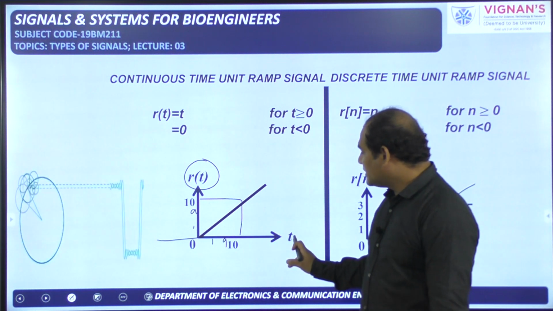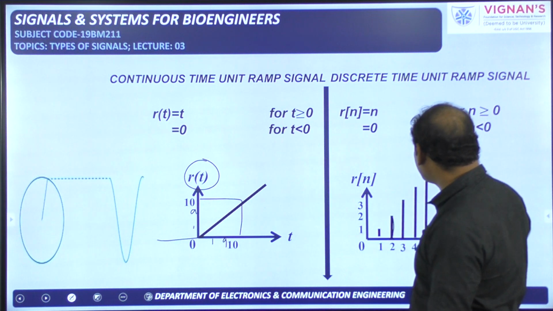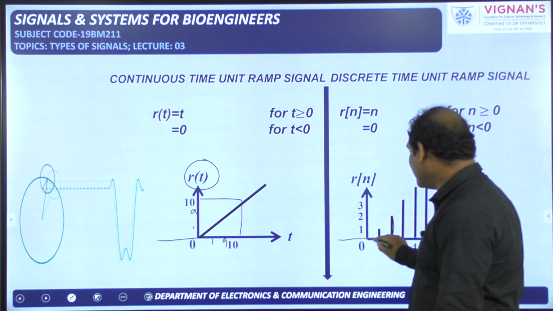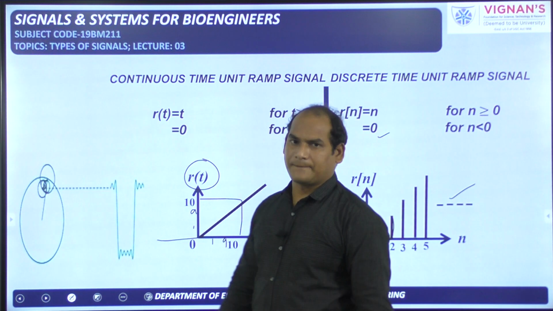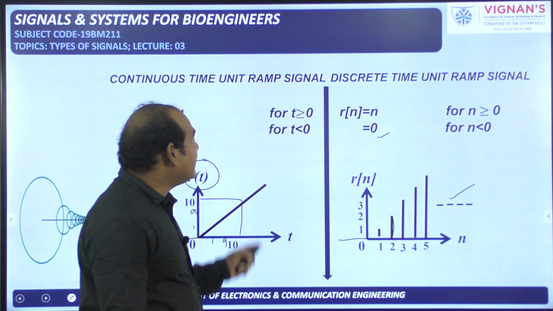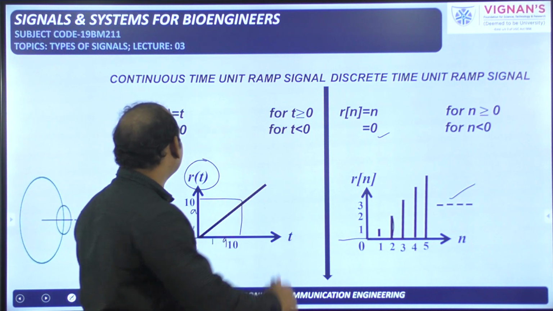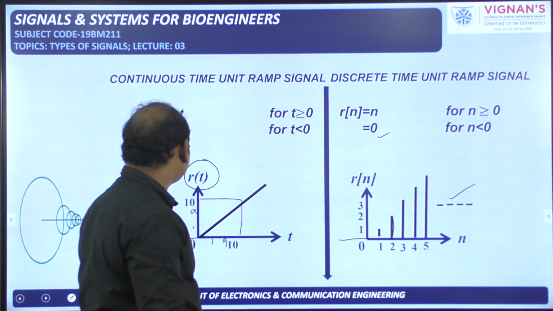At n equal to infinity, amplitude is infinity, but for negative values of n, amplitude is 0. In this way, we define the ramp signal in both the continuous time and the discrete time domains. Why is it a unit ramp? Because here 1 times t is there, and here 1 times n is there.